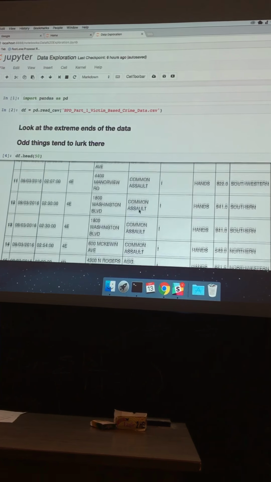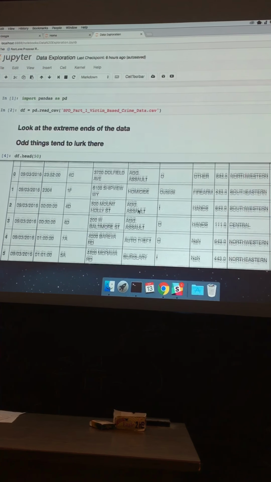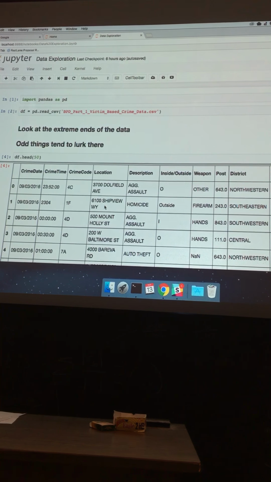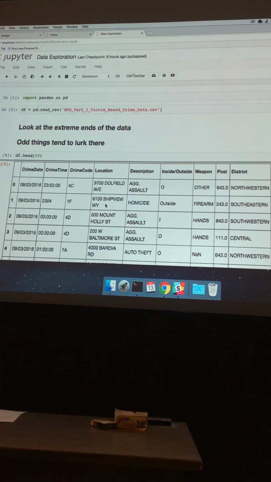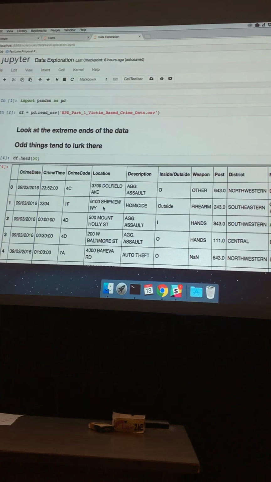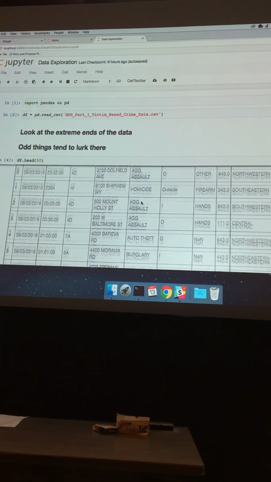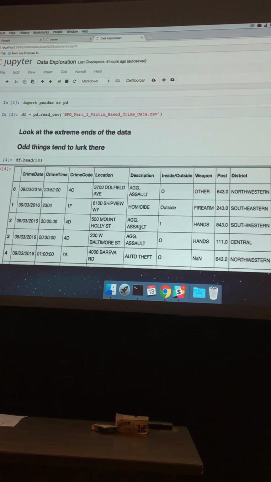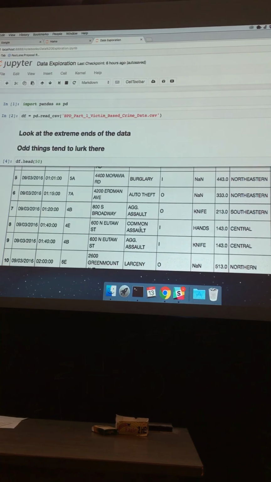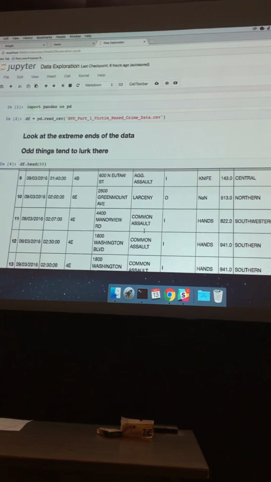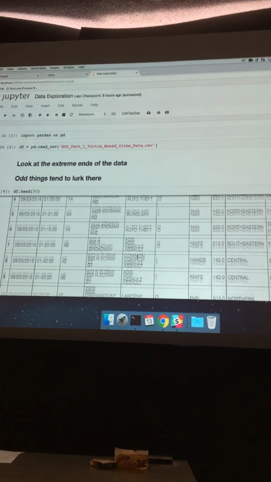The other thing that I tend to do is look and say, okay, how many distinct values do I think they're going to be? This looks like street addresses, which is going to be a nightmare, right? So you're not going to use that as a feature in the decision tree, for exactly the same reason we saw before. This crime, what is this, the description? Despite the fact that it says description, it looks like it might be from a fairly small number of elements, right? So that might be useful.